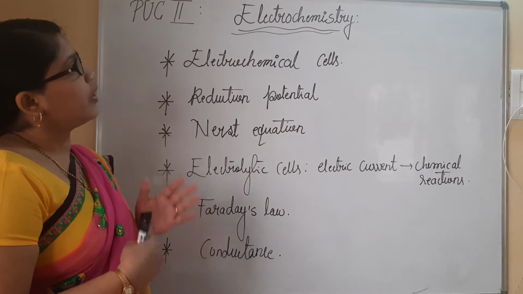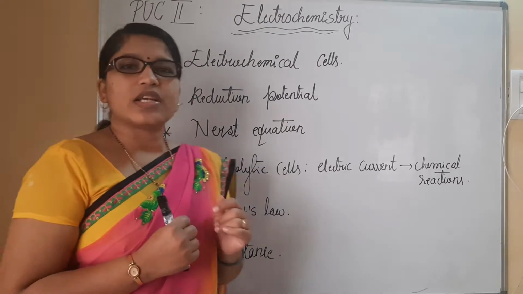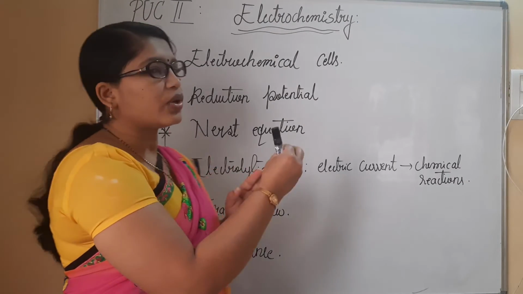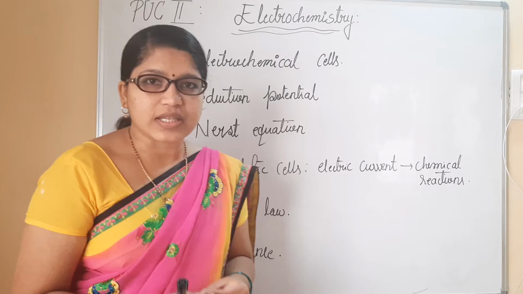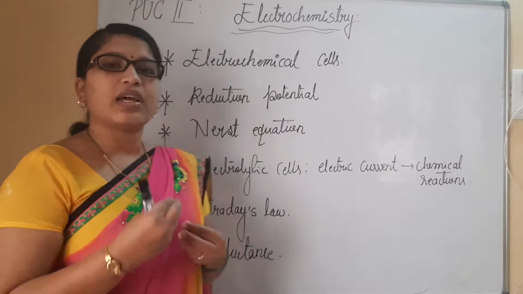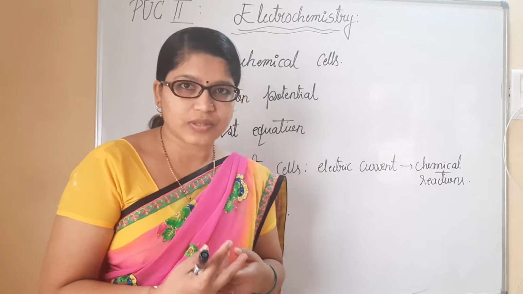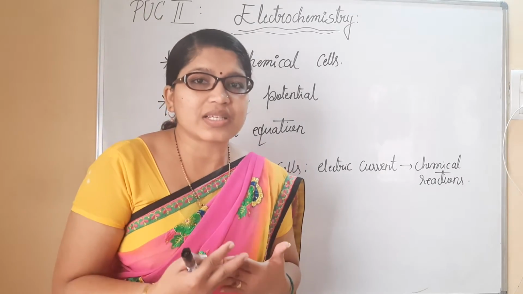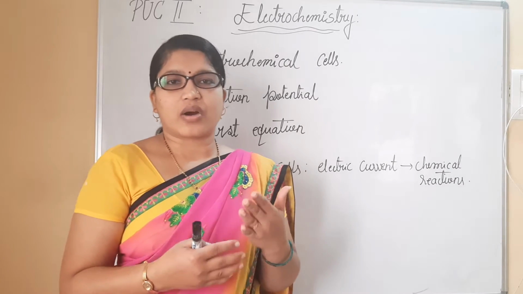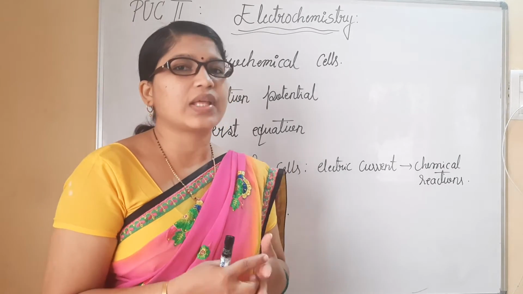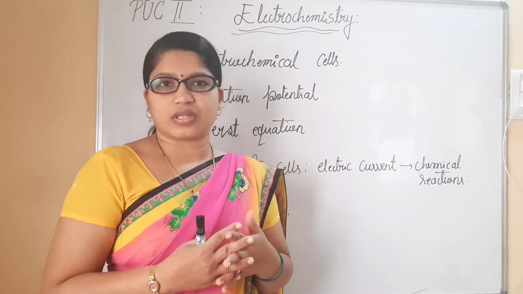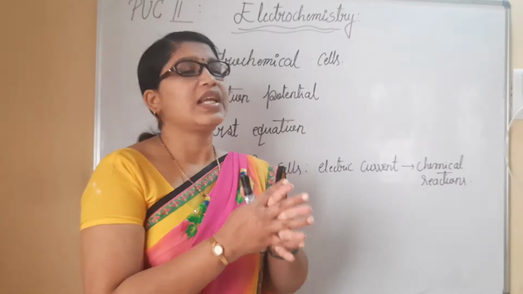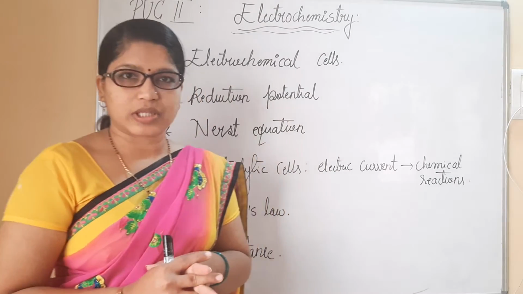Fine. When you consider the chapter electrochemistry, as the name itself suggests, electro means something related to electricity, and chemistry means something related to chemical reactions. With the help of chemical reactions, we are going to understand electricity production: how electricity can be produced with the help of chemical reactions, mainly involving electrolytes. We will study this in detail in the chapter electrochemistry.